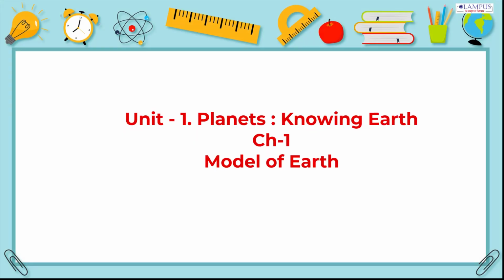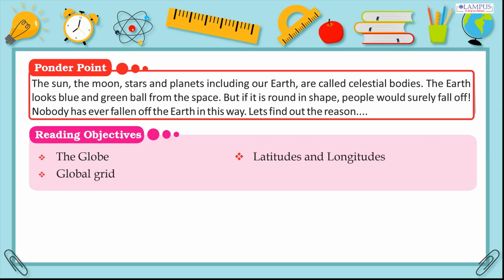Chapter 1. Model of Earth. Ponder point. The Sun, the Moon, stars and planets including our Earth, are called celestial bodies. The Earth looks like a blue and green ball from space. But if it is round in shape, people would surely fall off. Nobody has ever fallen off the Earth in this way. Let's find out the reason.